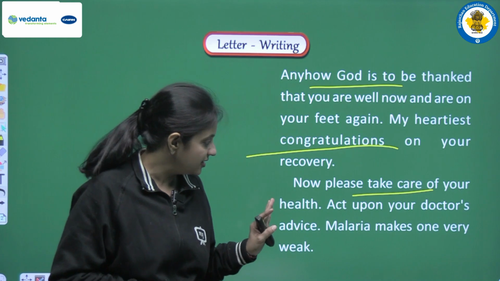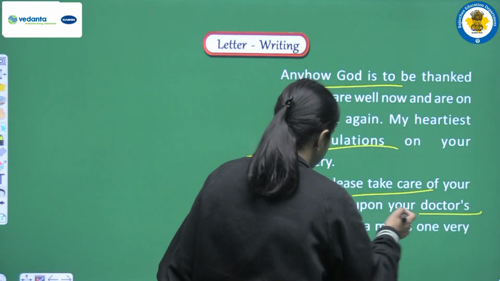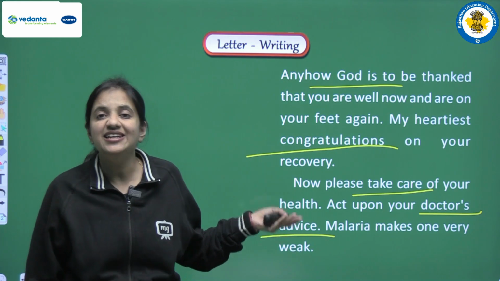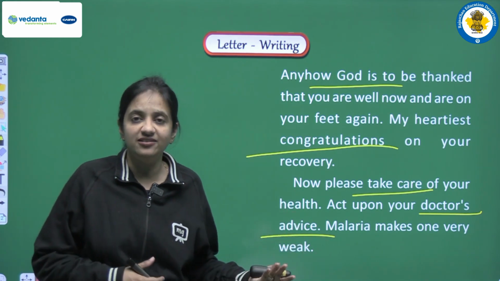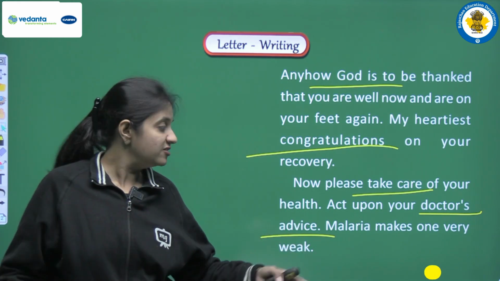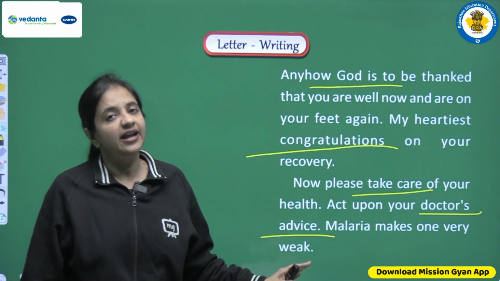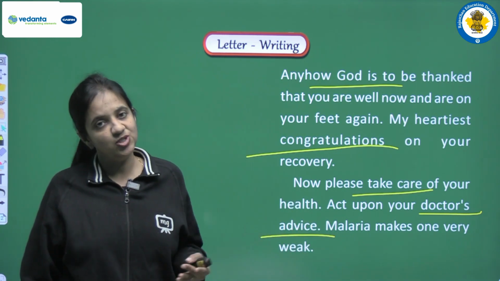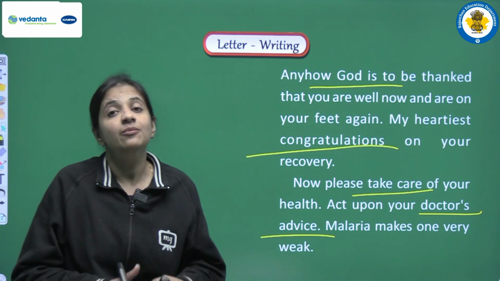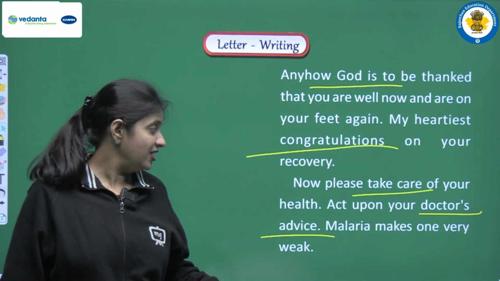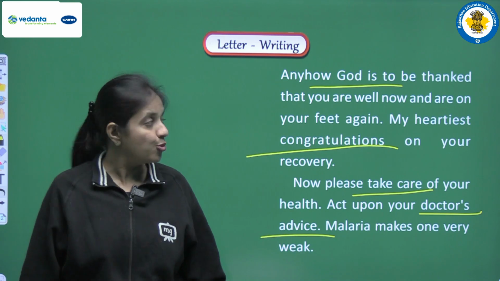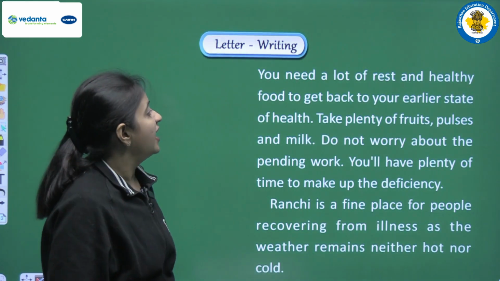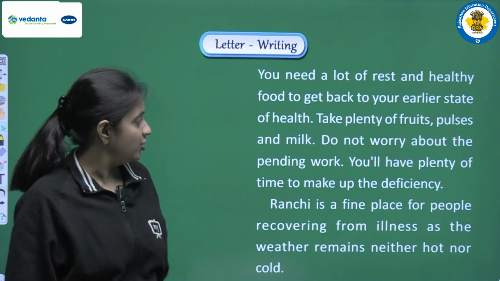So we are writing this thing: act upon your doctor's advice, malaria makes one very weak. Now we are explaining the reason why he actually needs to take care of his health, because malaria is a kind of disease that actually makes a person very weak. So we are writing that yes, you have recovered fully, that's good, but still you need to take care, still you have to follow your doctor's advice. You need a lot of rest and healthy food to get back to your earlier state of health.